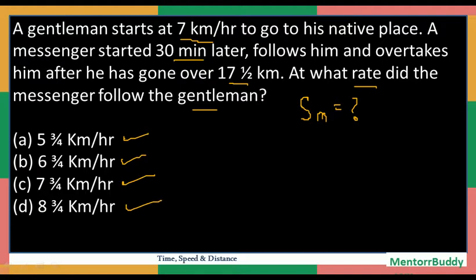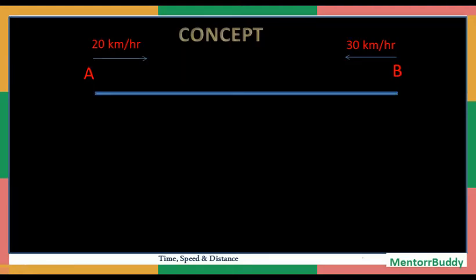Now in order to solve these kinds of questions, we need to understand the basic logic of time, speed and distance. Coming directly to the concept, consider one straight track and two people, A and B. Let's say the respective speeds of A and B are 20 kilometers per hour and 30 kilometers per hour. Considering that both of them started running at the same time, after what time are they going to meet?